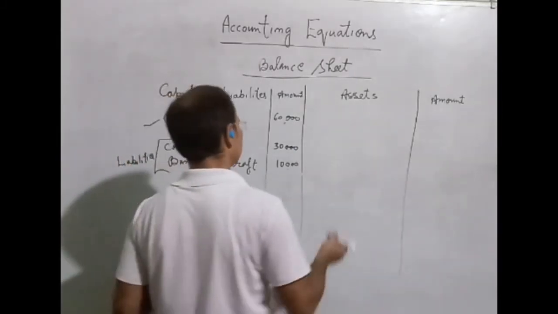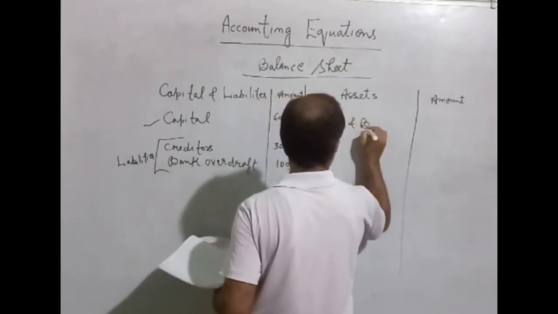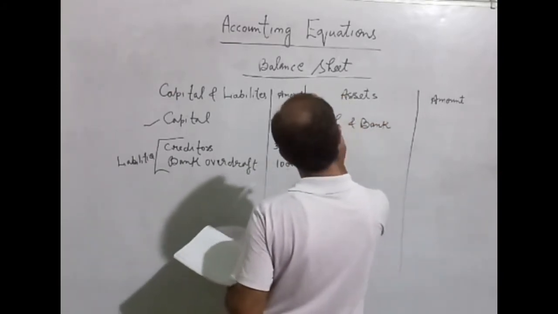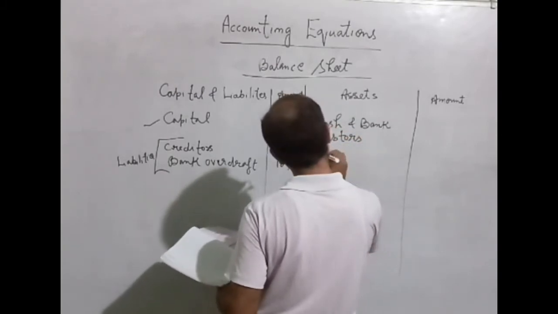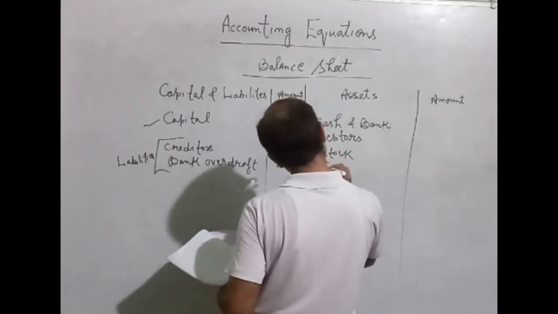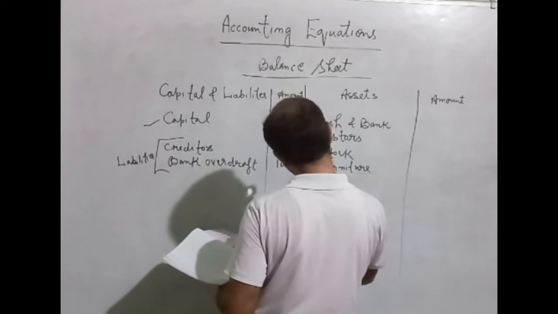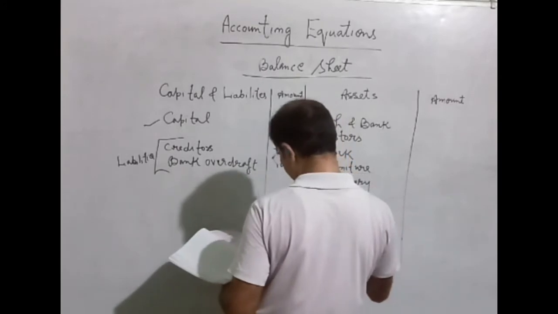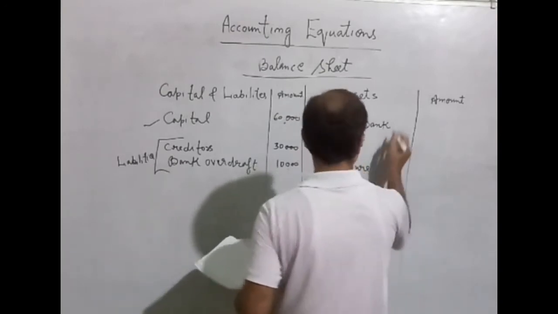Now we will write some assets, cash and bank, debtors. There may be different assets, stock, furniture, machinery, building, and all these assets.